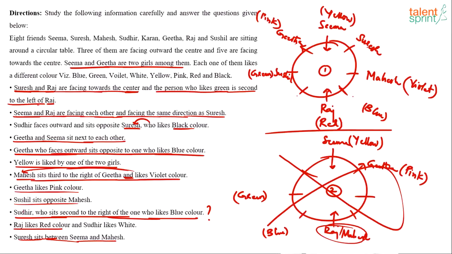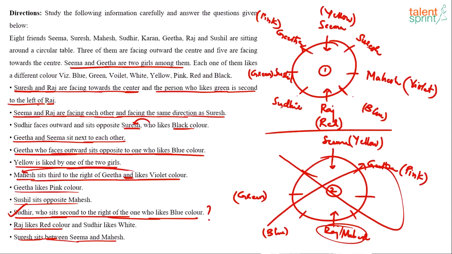Okay, now go back to this point. Sudhir is second to the right of blue color. So can I go in the anti-clockwise direction now? Second to the right of blue, first and second. Can Sudhir come here? No, because this is blocked by Suresh. So Sudhir has to come here, first and second. Now observe, Sudhir is second to the right of blue, and right of blue comes out to be clockwise.